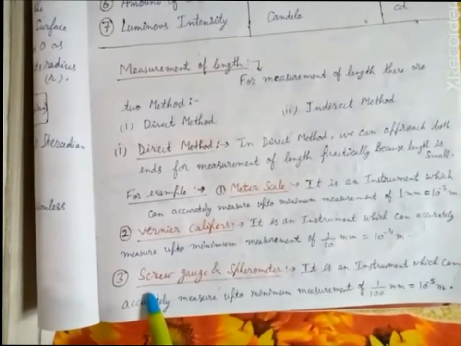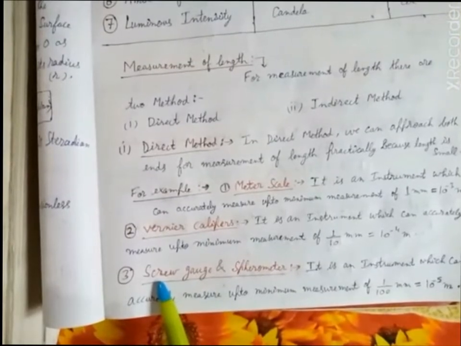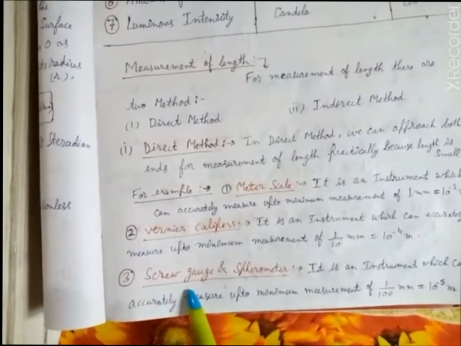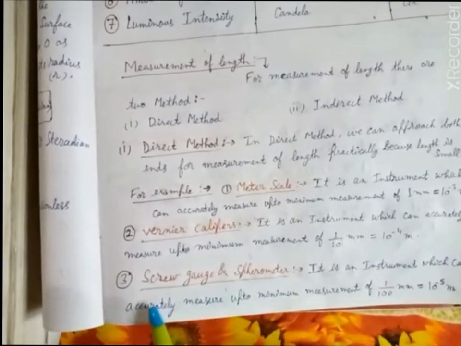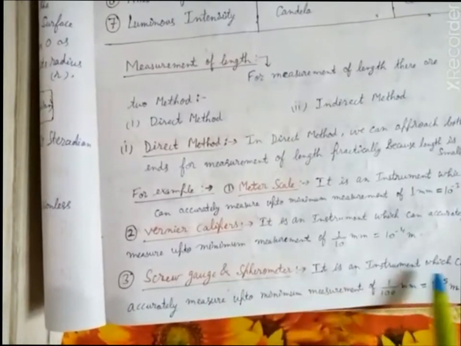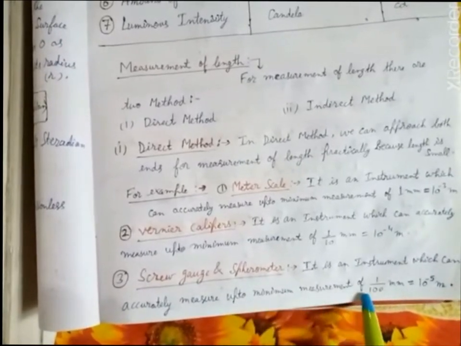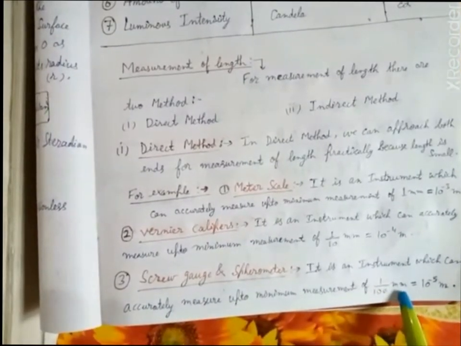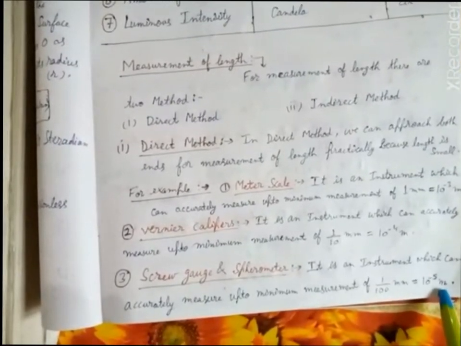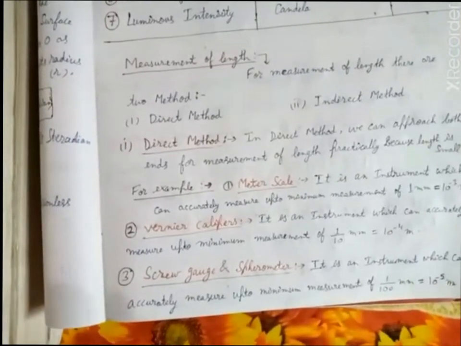Now the next instruments which you also have to study and do the practical based on are the screw gauge and spherometer. There are practicals based on both the devices. It is an instrument which can accurately measure up to a minimum measurement of 1/100th part of a millimeter, that is equal to 10 to the power minus 5 meter, or we can say 0.01 millimeter.